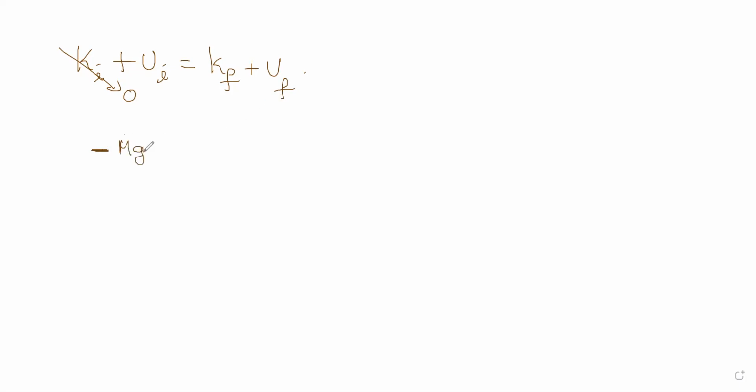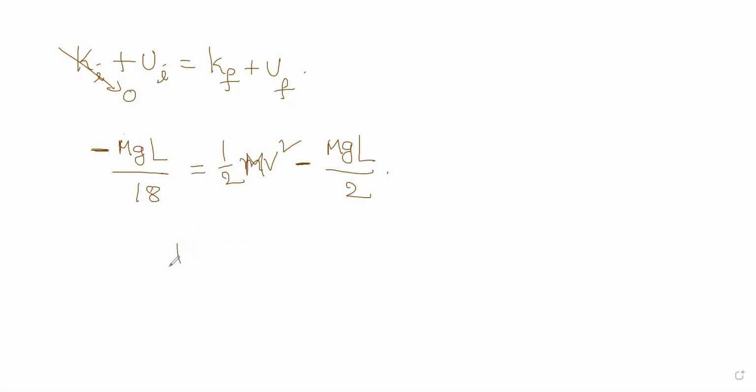MgL by 18. This is what we got. And K final is half MV square, and then U final is negative of MgL by 2. Right? This is the capital M, mass of the chain.